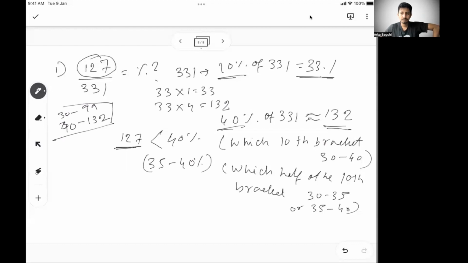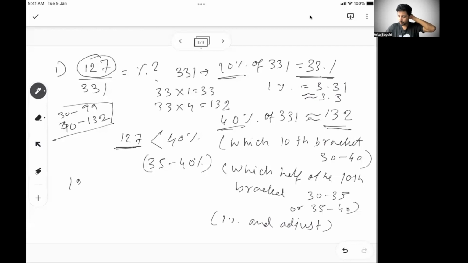Once you do this, if you don't have any other option between 35 to 40, you can mark whatever the answer is there. If there is more than one answer and none of them is of this kind, I have to narrow down further. So then calculate what is 1% and then adjust. So what is 1%? From here, I know 1% is 3.31. So something like 3.3 is 1%.